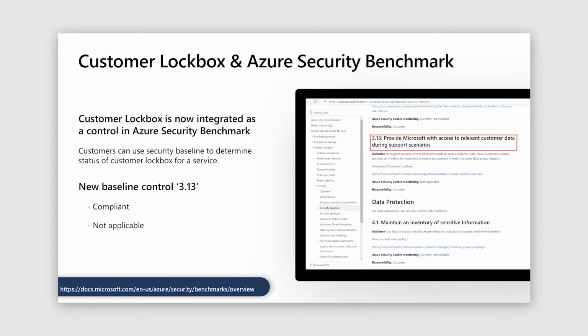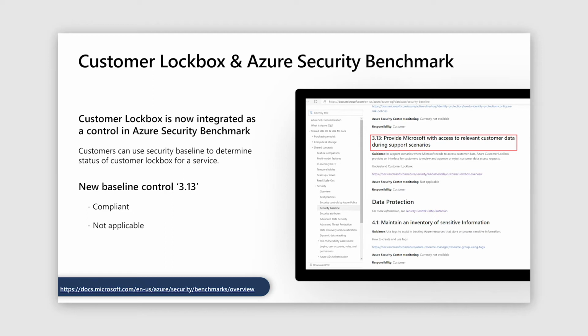For most of the services, this section is not applicable because that service may not be handling customer data, or there are no scenarios where a Microsoft engineer can get access to customer data. Now, if it's applicable, then it's going to say whether it's compliant or not, and that's an easy way for customers to reference for any service they are interested in and see what's the scope for Customer Lockbox. I've provided a sample here that is talking about Azure SQL DB and how this control has been populated.